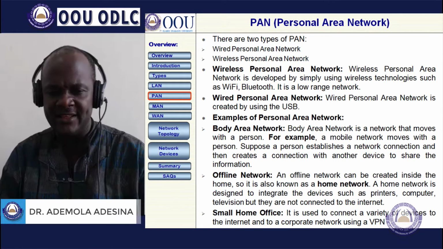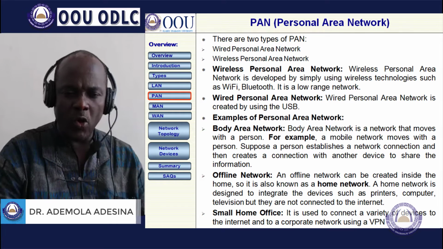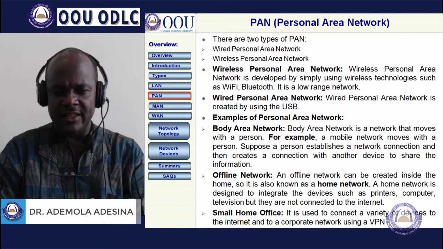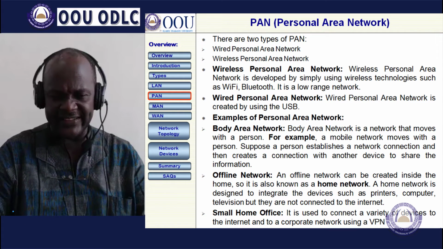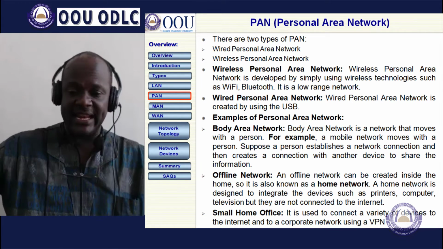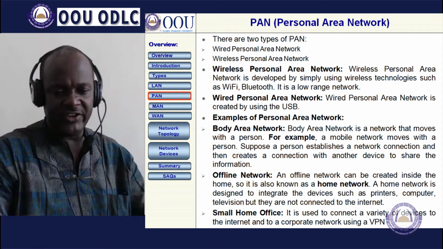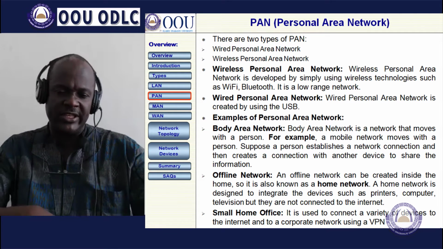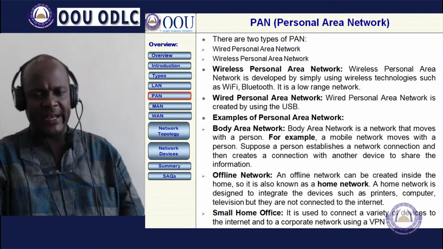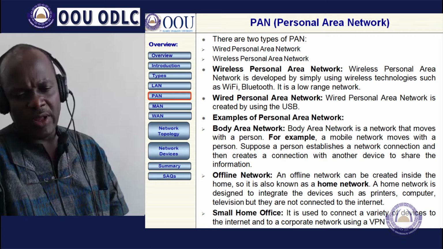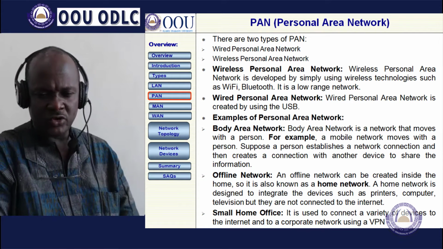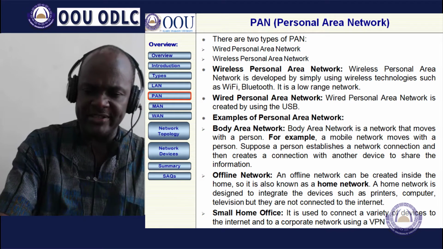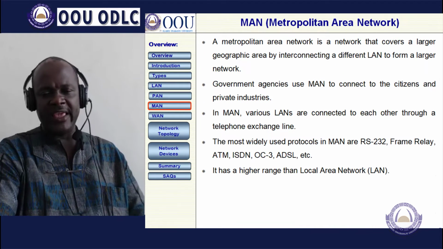Then the offline network can be created inside the home, such that it becomes a home network. A home network is designed to integrate devices like the printer, the scanner, even the television, but they are not connected to the internet. That is why they are called an offline network. Then the small home office is used to connect a variety of devices to the internet and to a corporate network using a VPN.